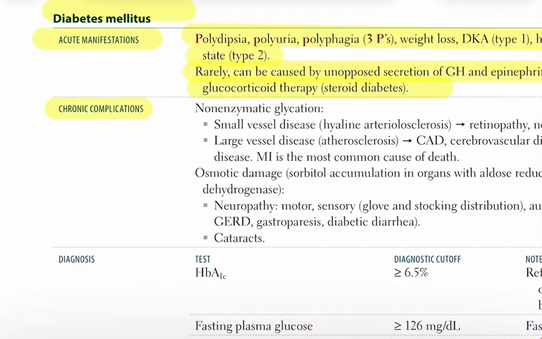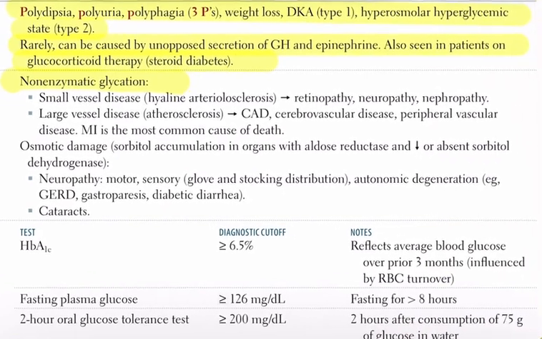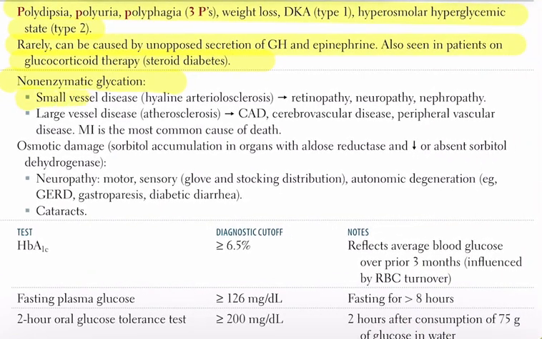Chronic complications. Non-enzymatic glycation. Small vessel disease, also called hyaline arteriolosclerosis, causes retinopathy, neuropathy, and nephropathy. Large vessel disease, caused by atherosclerosis, leads to coronary artery disease, cerebrovascular disease, and peripheral vascular disease. Myocardial infarction is the most common cause of death in patients with diabetes mellitus.